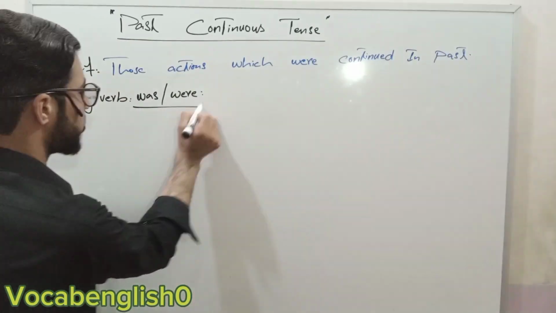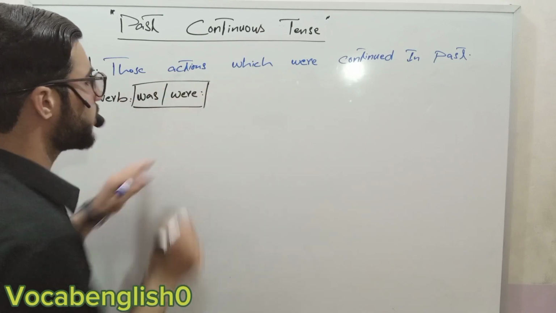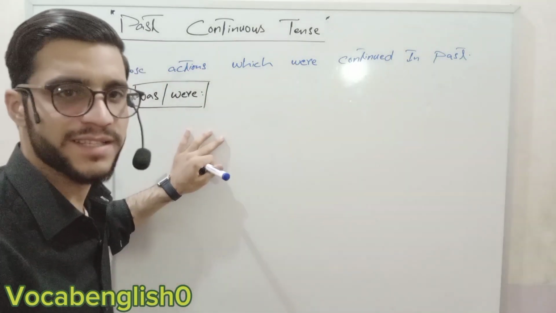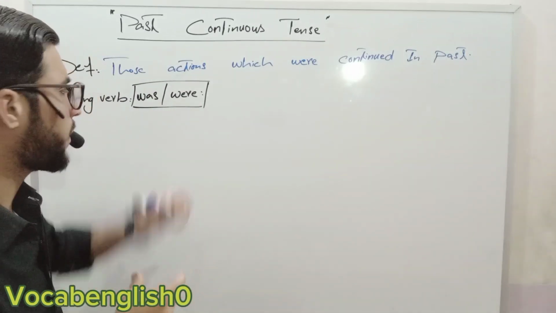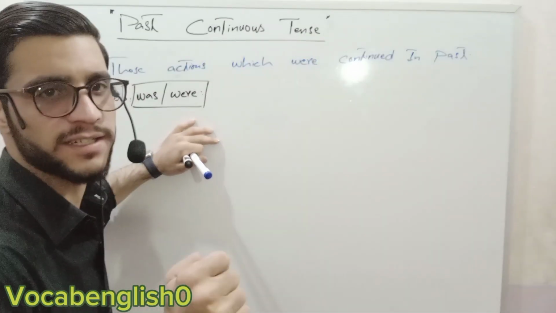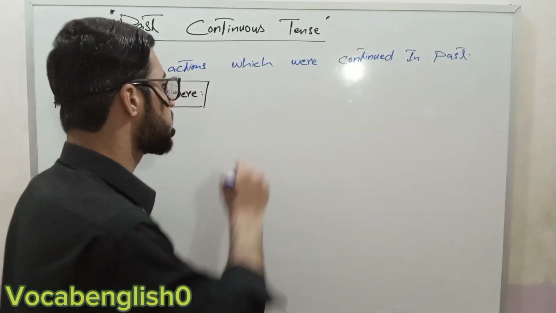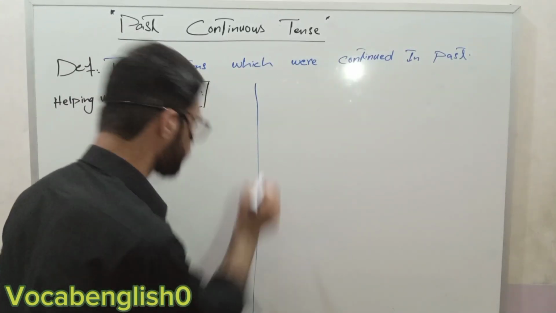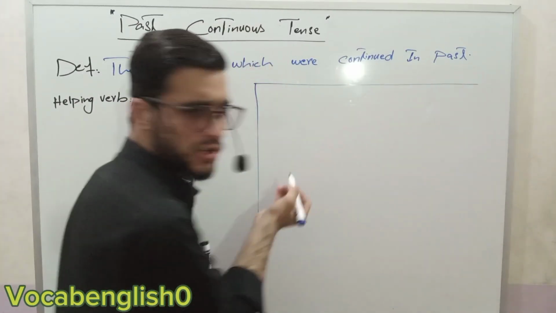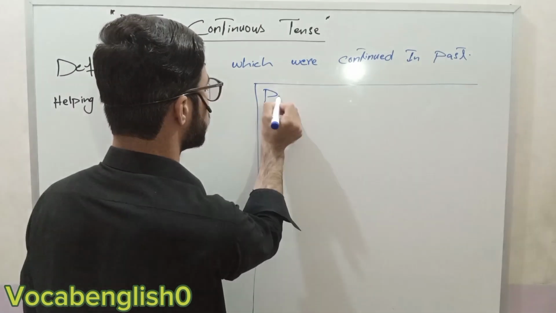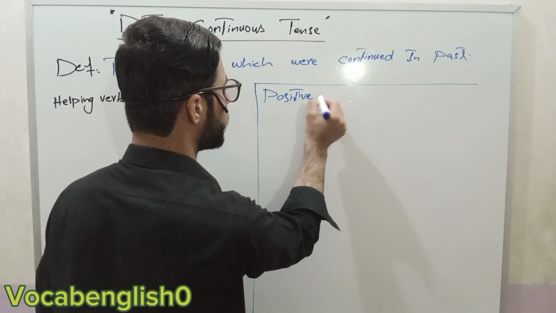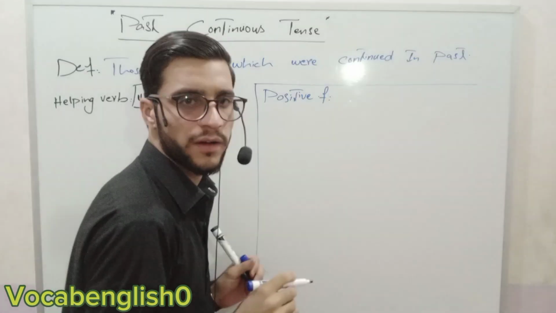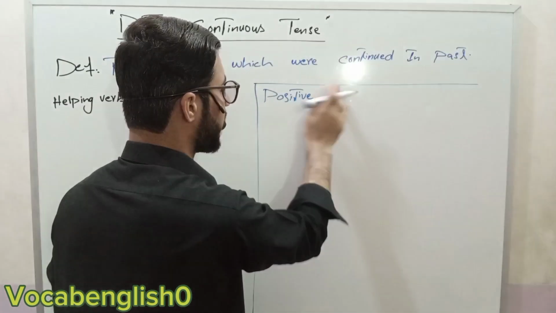The helping verb helps the sentence. How will we make the sentence? Because of the helping verb we will make any sentences. So the next is the positive formula. What is the positive formula? I will tell you. Here I will write the complete positive formula.